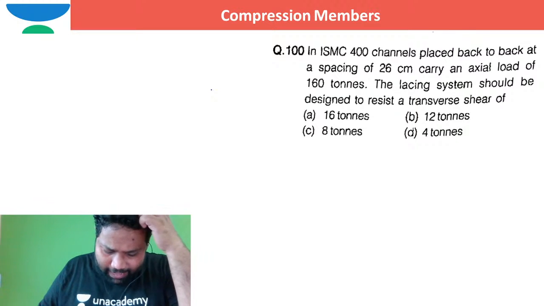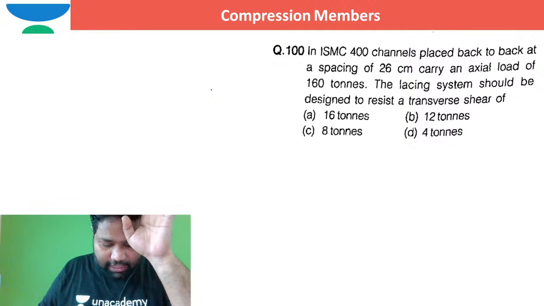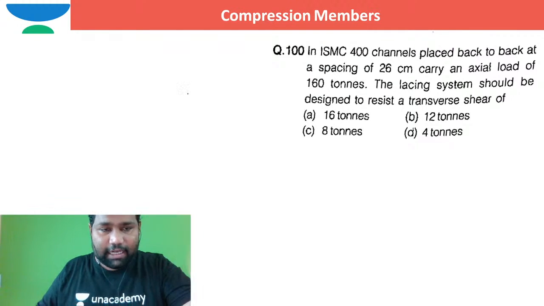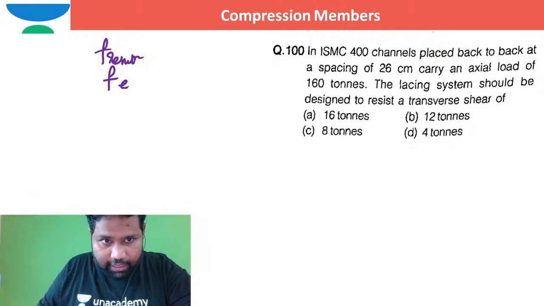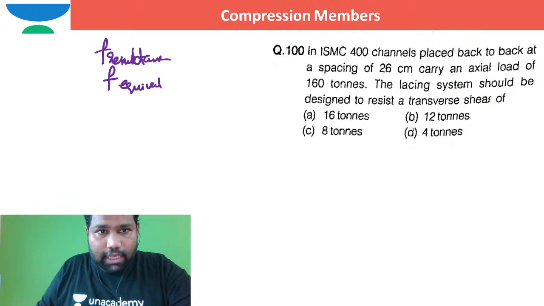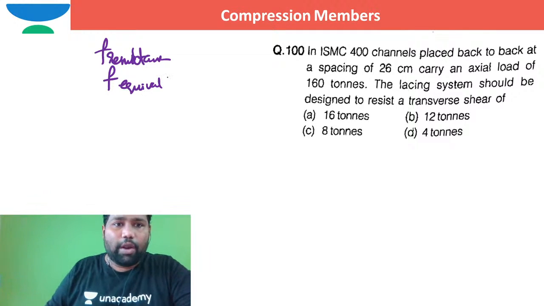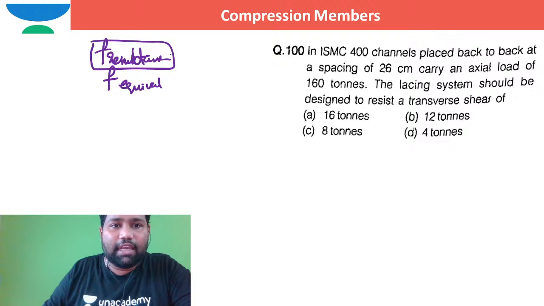So what Shashi is asking is, sir, in IS 800, shall I use F resultant or shall I use F equivalent? Dear brother, the code has mentioned that the resultant stress you can take directly. There are two cases.